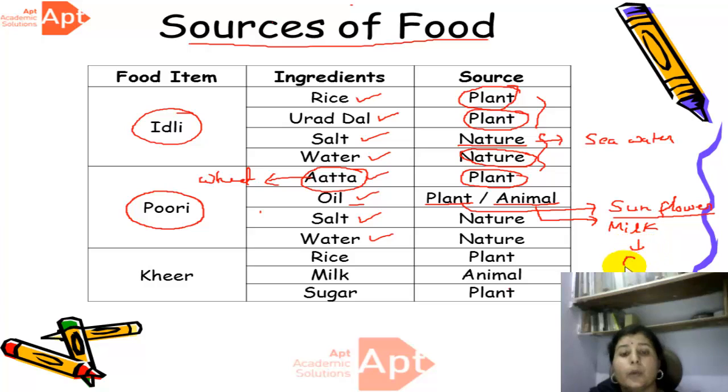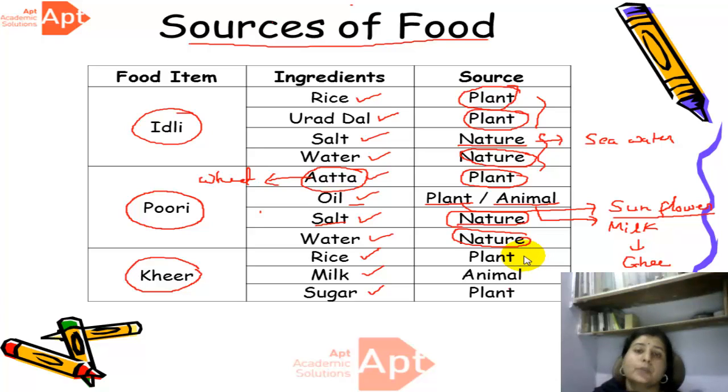Right? Next, the ingredient we use to cook puri is salt. Again the salt comes from nature. Next is water, which also comes from nature. So now our third item is kheer. What are the ingredients we use to cook a kheer? Yes, rice, milk and sugar. These are the three ingredients we need.